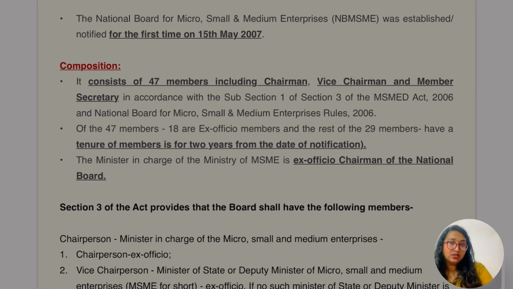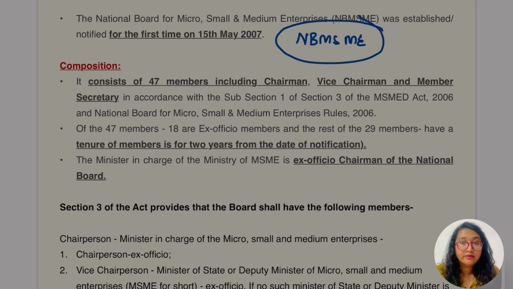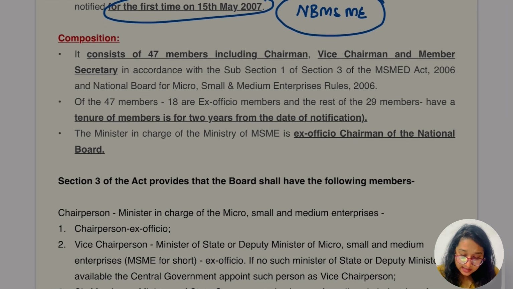Let's go for the national board. As I told you in the earlier topic, NBMSME. So this is NBMSME, which is the National Board for Micro, Small, Medium Enterprise, and it was established, which is an MCQ part, on 15th May 2007. It was established first at this time. Let's go for some of its composition and which people are going to be appointed in this.